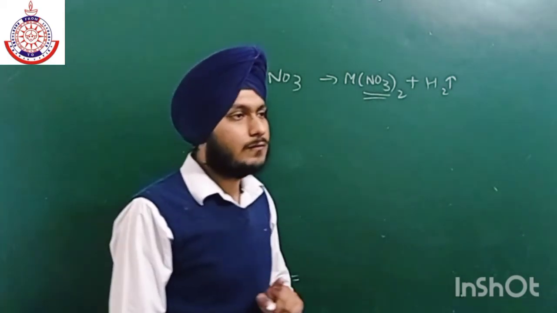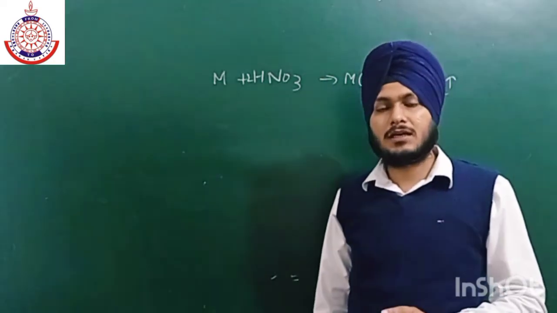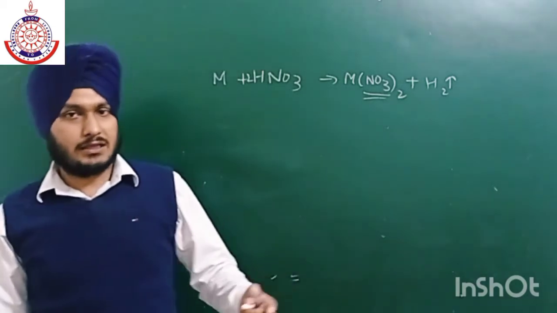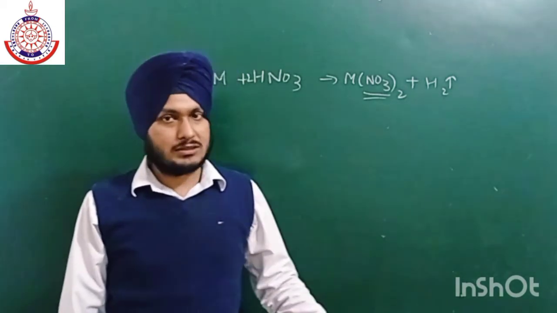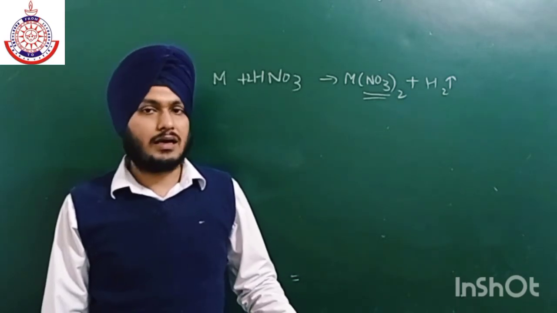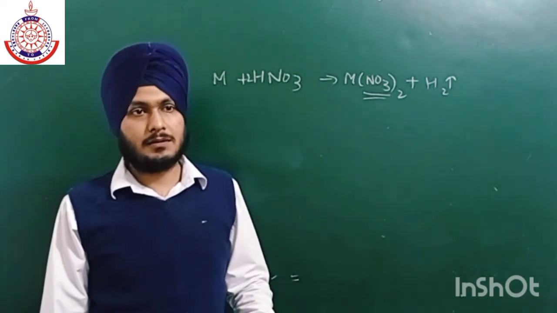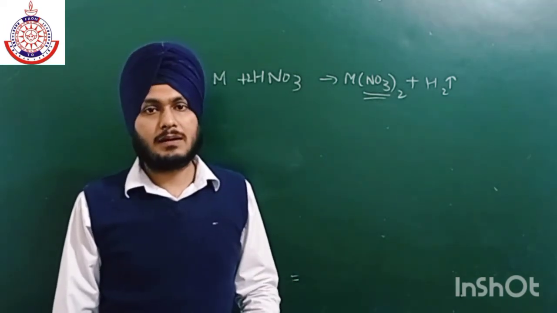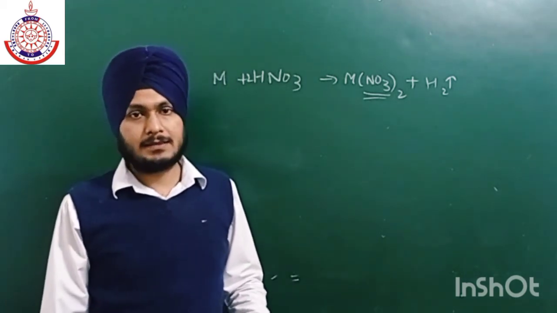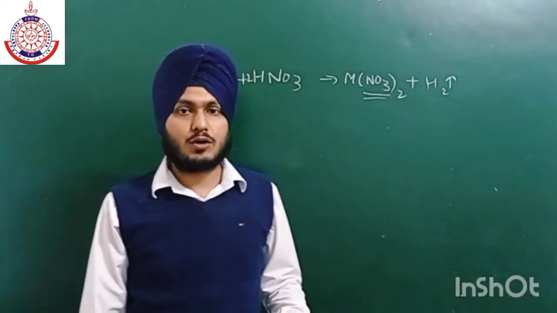Now there is a homework for you. You have to read the anomalous behavior of beryllium. The anomalous behavior of beryllium is similar to that of lithium: small size, high ionization energy, high electronegativity as compared to the others, and formation of carbide is different as compared to others. Similarly, it is electron deficient in nature, that is why BeCl2 exists in polymeric form.